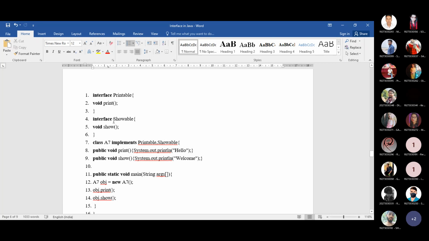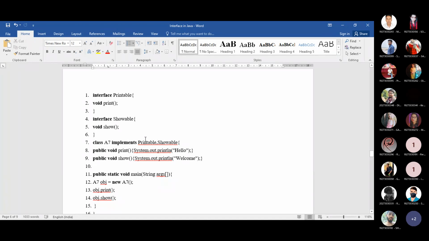Look at this. The method name is different here, so there is no concept of method overriding. So here we are using two interfaces, that are fully abstract classes, and one contains a method named print and another contains a method named show. After that, what is happening? A class named A7 implements both of the interfaces, that is printable and showable.